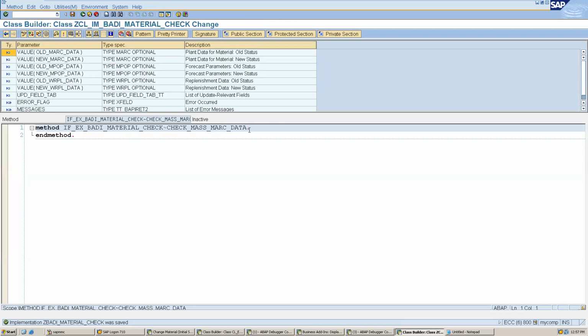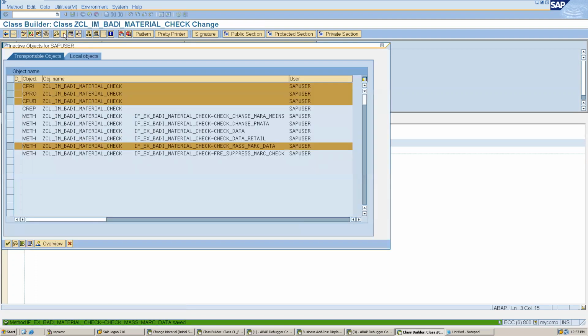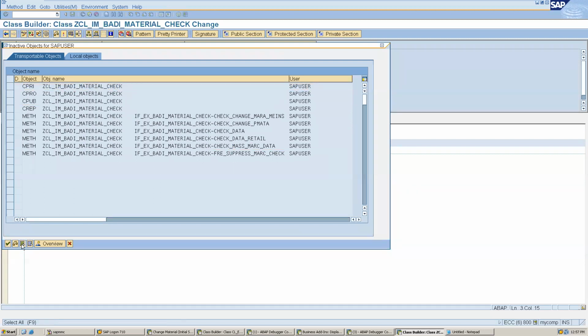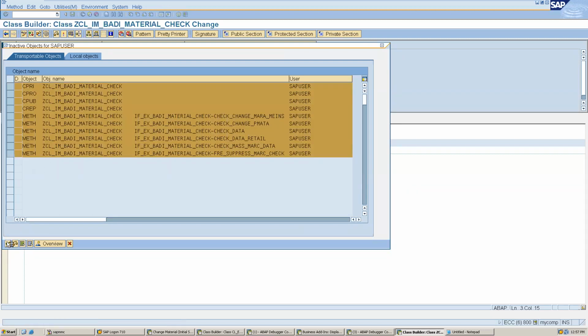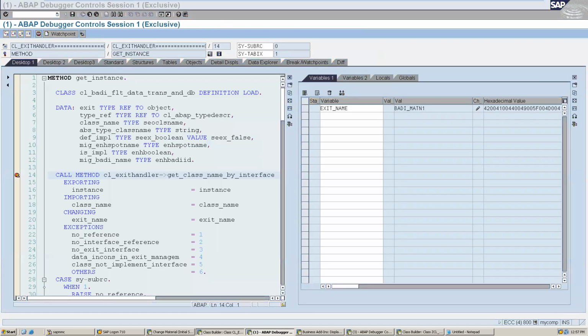Okay. So for example, here I will put a breakpoint. I can activate everything. Okay, and now we will trigger our function again.